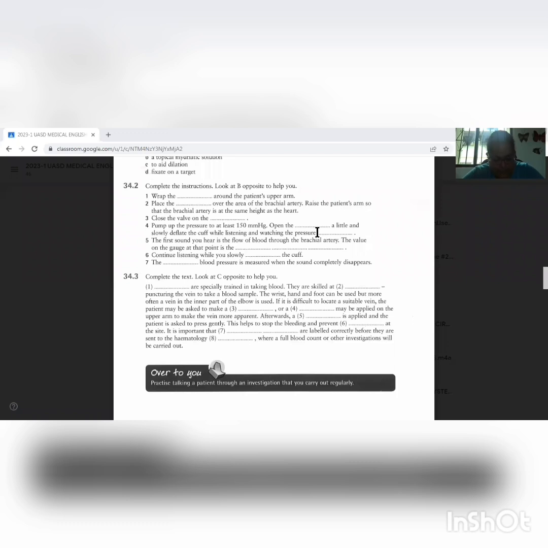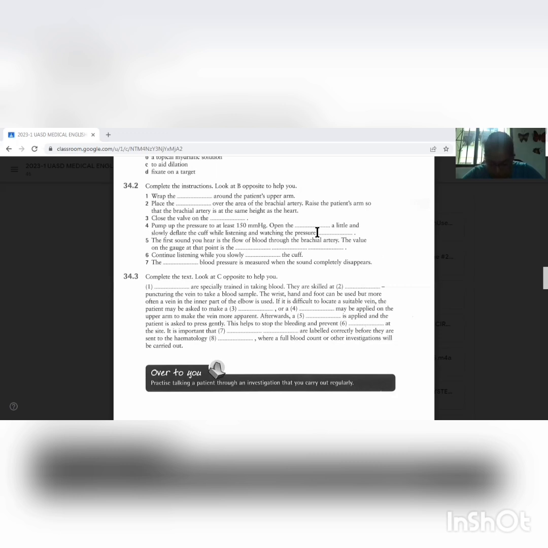34.3. Complete the text. Look at C opposite to help you. Phlebotomists are especially trained in taking blood. They are skilled at venipuncture, puncturing the vein to take a blood sample. The wrist, hand, and foot can be used, but more often a vein in the inner part of the elbow is used. If it is difficult to locate a suitable vein, the patient might be asked to make a fist, or a tourniquet might be applied on the upper arm to make the vein more apparent.